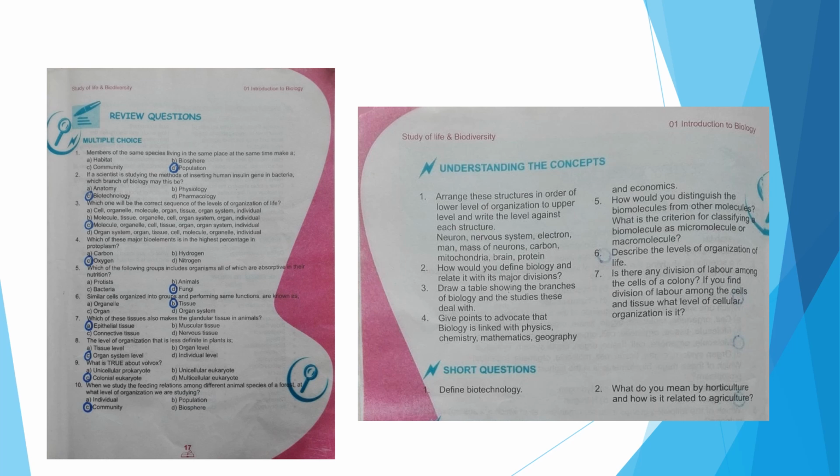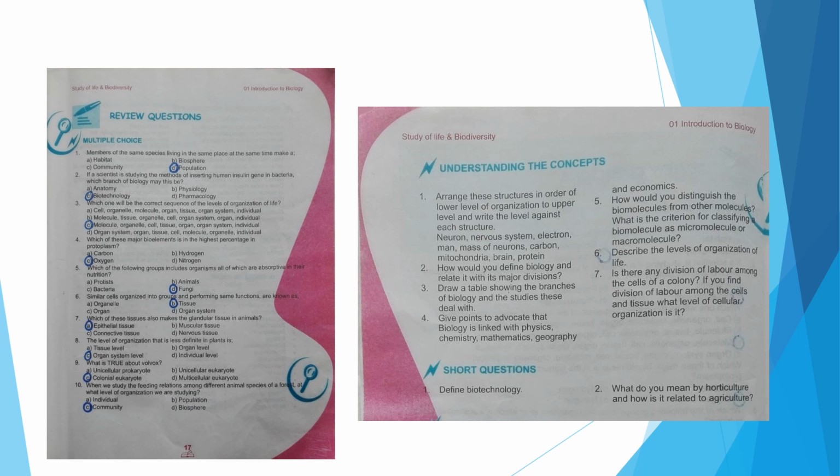If you find division of labor among the cells and tissues, what level of cellular organization is it? Cells and tissues are present in which level of cellular organization? Multicellular organisms. Yes, we find the division of labor among the cells and tissues in multicellular organisms, in which the cells and tissues perform their own specific function, and that is an example of the division of labor among them. So that is it, all the 7 questions.